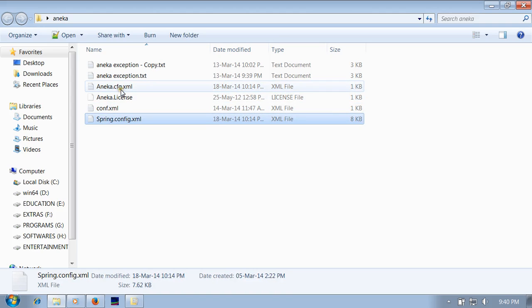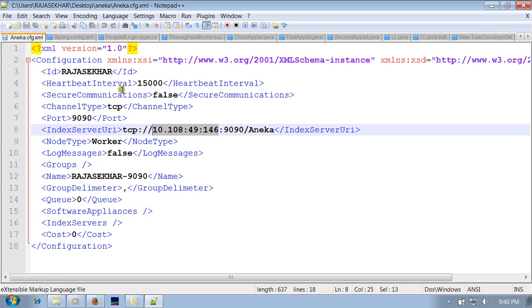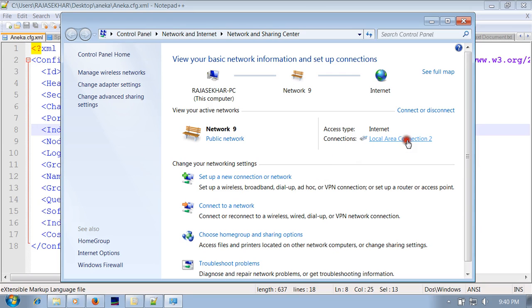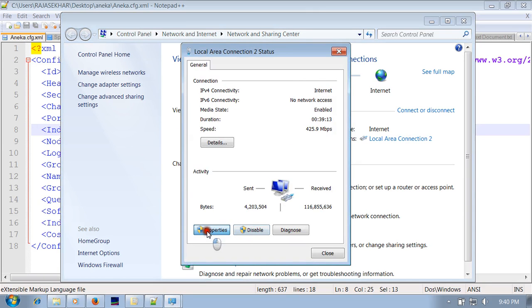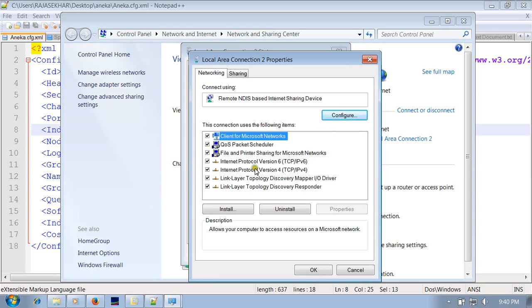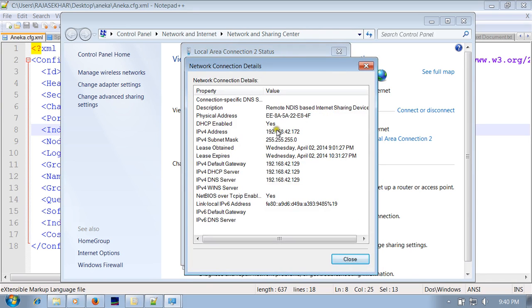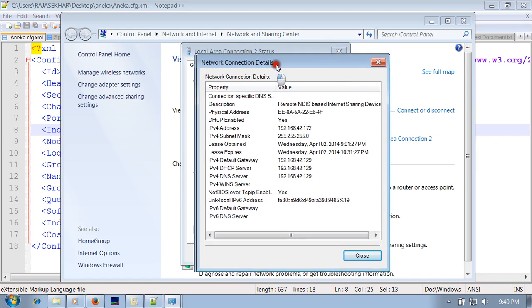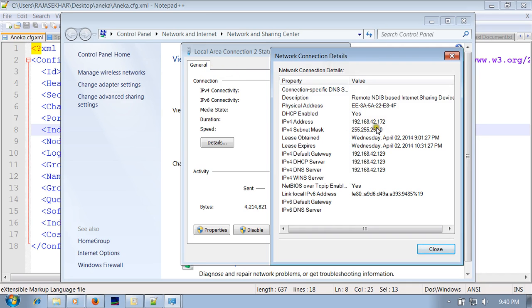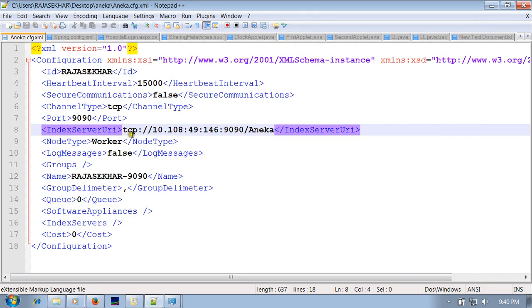These three files we will modify, and first of all we will modify aneka.config. Whether you are connected to internet access or LAN, whatever it may be, open the local connection properties and click on Details. I have the IPv4 address, and this address will be copied to the index service URL.